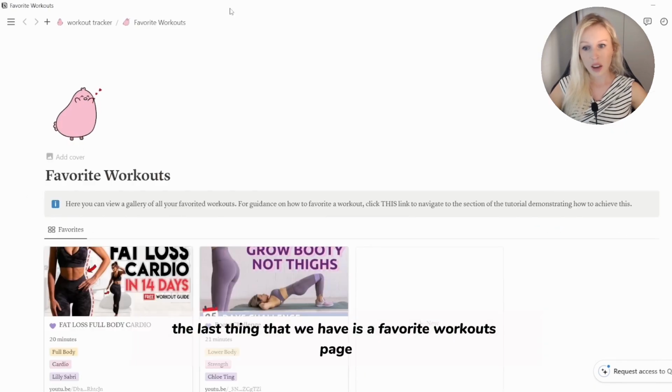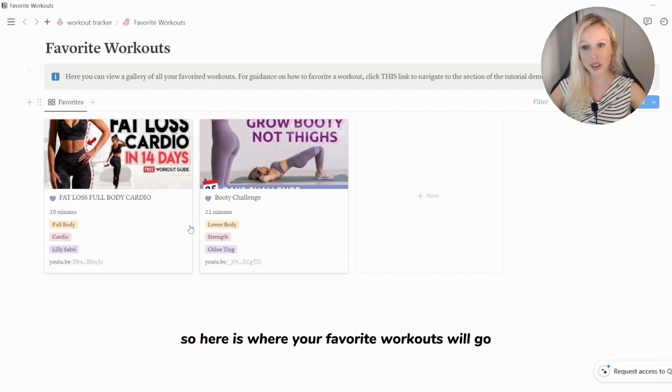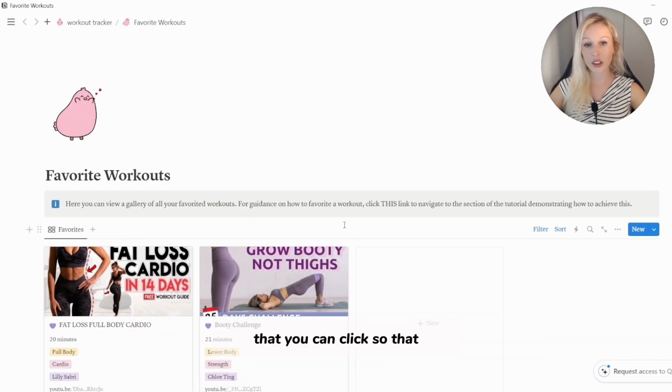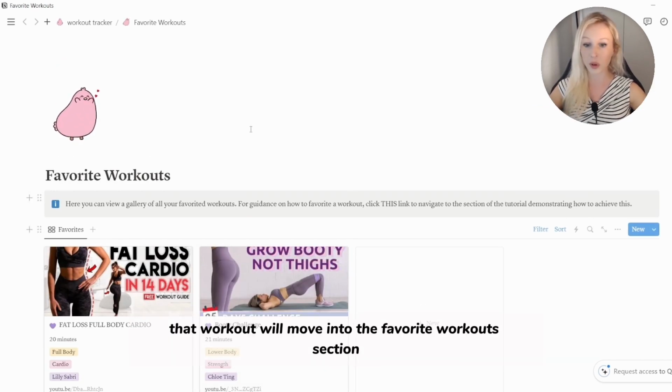The last thing that we have is a favorite workouts page. Here is where your favorite workouts will go, and there is going to be a checkbox on each of your workouts that you can click so that workout will move into the favorite workout section.